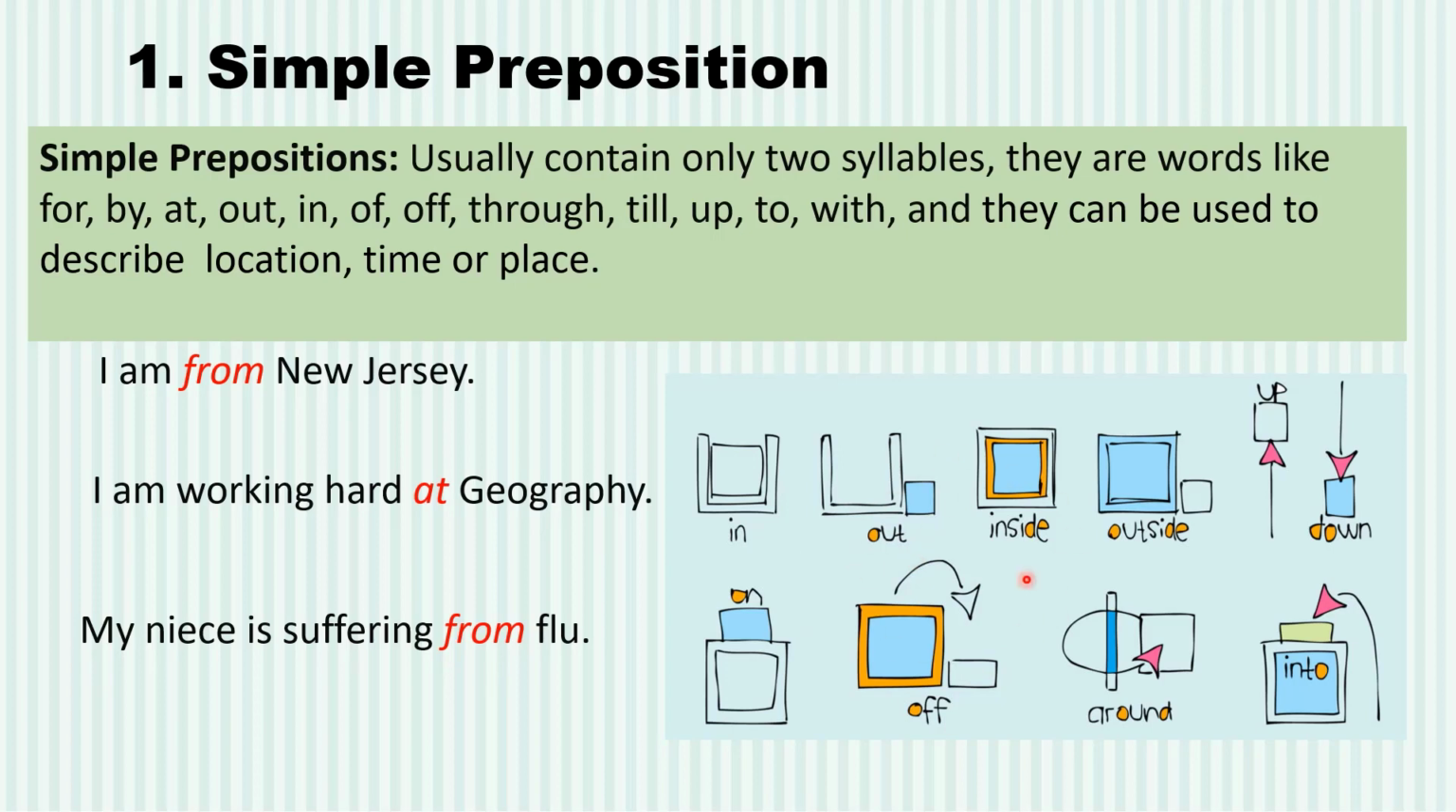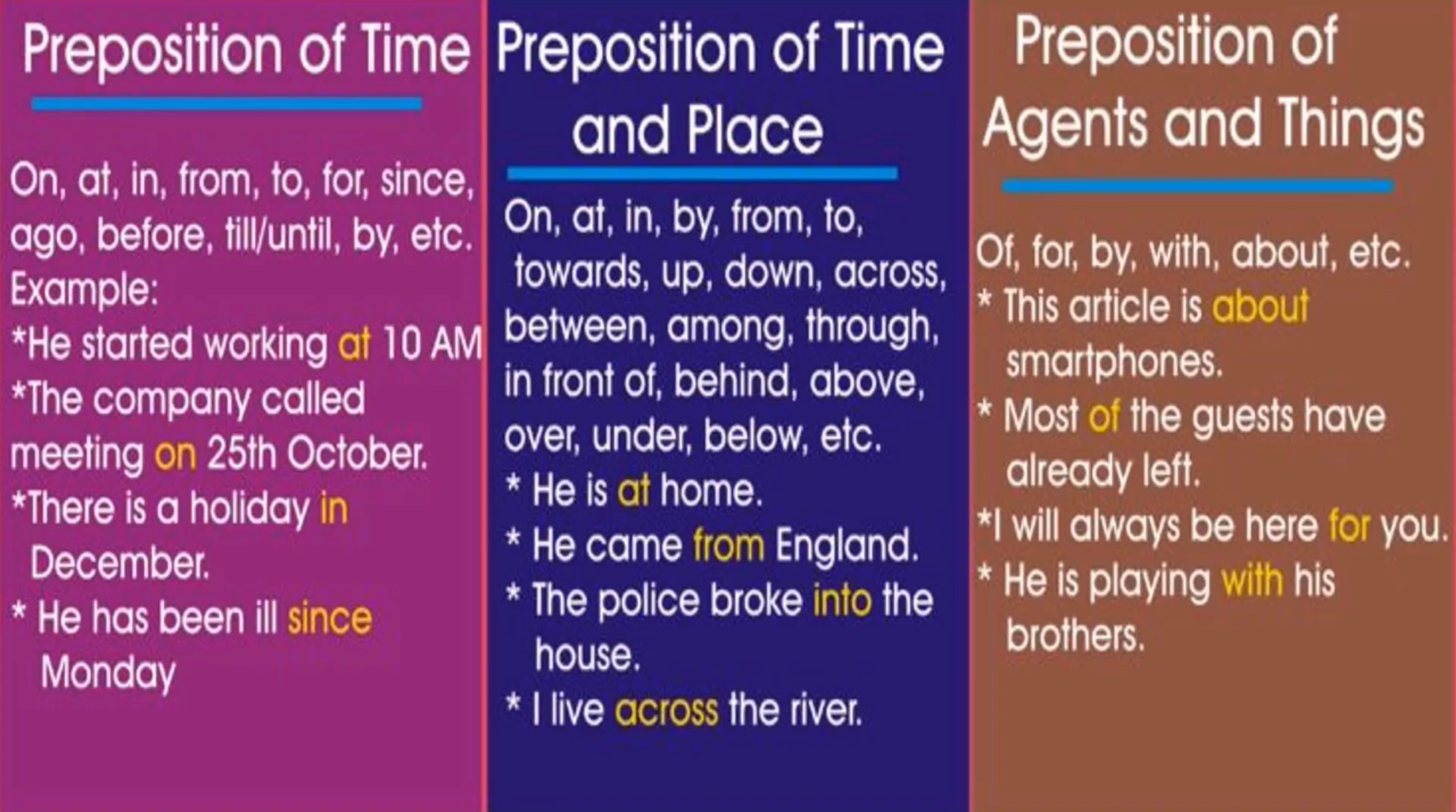Now this is a pictorial representation of positional prepositions which are in front of you, and you can simply look at the position of an object with respect to other. So simple prepositions can be of time, they can be of time and place, they can be of agent and things. Let's discuss them. They are the types of simple preposition. So preposition of times can be on, at, in, from, to, etc. And they have specific use.